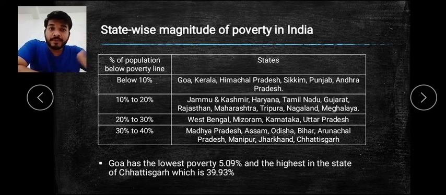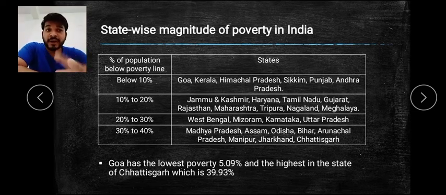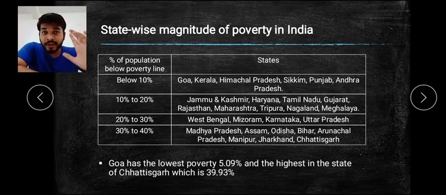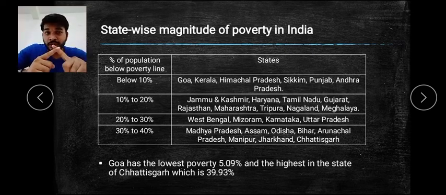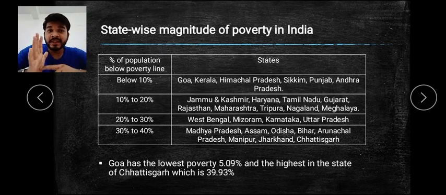So you find that below 10%, that is Goa, Kerala, Himachal Pradesh, Sikkim, Punjab, Andhra Pradesh. Then 10 to 20: Jammu Kashmir, Haryana, Tamil Nadu, Gujarat, Rajasthan, Maharashtra, Tripura, Nagaland and Meghalaya. 20 to 30: West Bengal, Mizoram, Karnataka and UP. Then 30 to 40%: MP, Assam, Odisha, Bihar, Arunachal Pradesh, Manipur, Jharkhand and Chhattisgarh. The very lowest is in Goa and the very highest in Chhattisgarh. Goa with 5.09% and Chhattisgarh with 39.93%. I hope you have been clear.